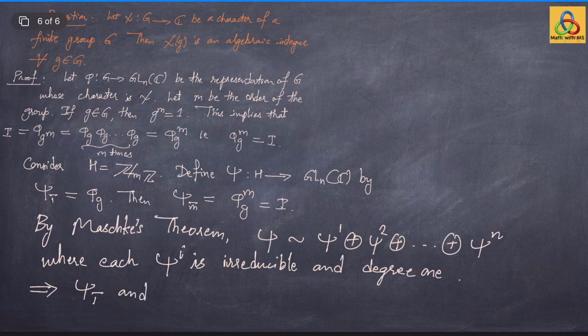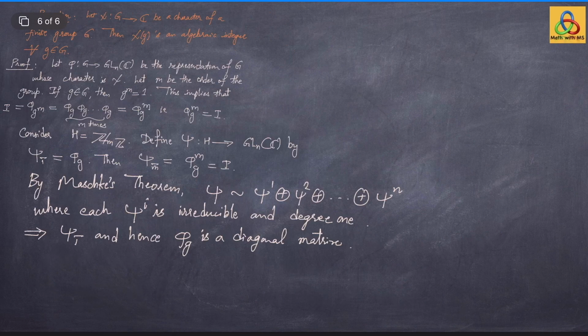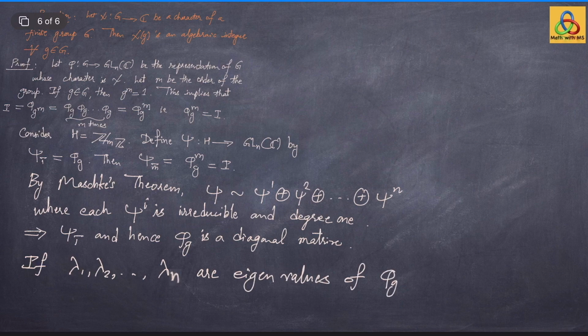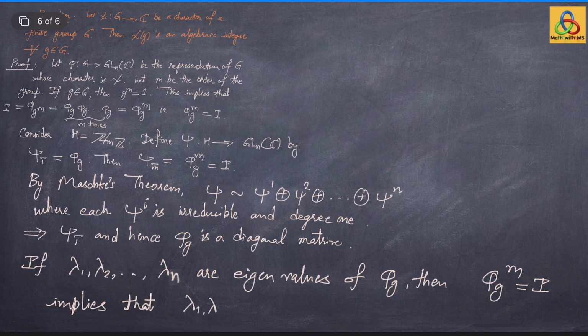This implies that psi of 1 bar, which is the matrix phi g, is a diagonal matrix. If lambda 1, lambda 2, so on, lambda n are the eigenvalues of the matrix phi g, then since phi g to the power m is 1, it follows that all these eigenvalues lambda 1, lambda 2, lambda n are mth roots of unity.